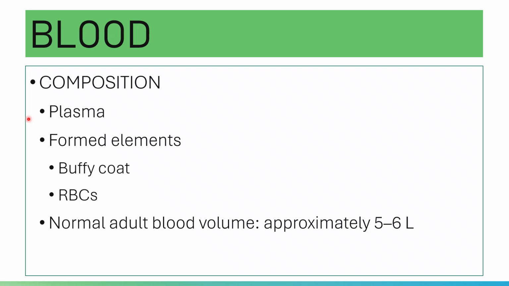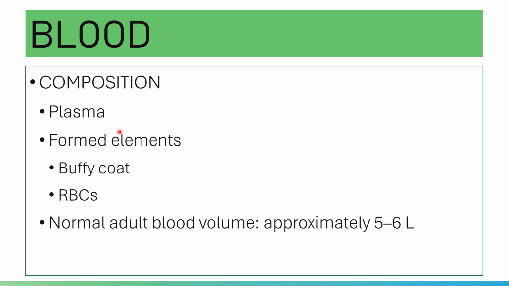The plasma is the liquid portion, and of course, you have the formed elements: the red cells and the buffy coat. The plasma accounts for 55% of the blood, and the formed elements account for 45% of the blood.